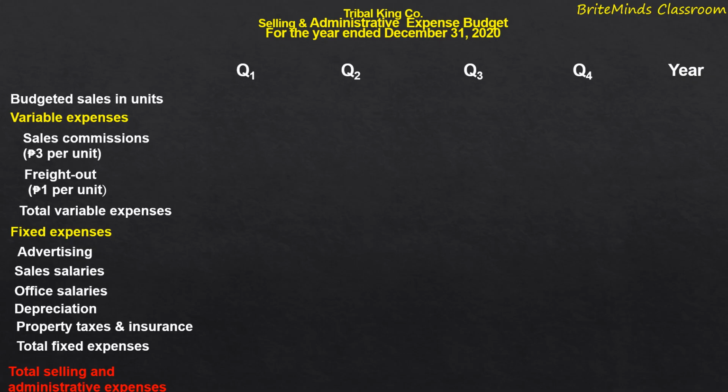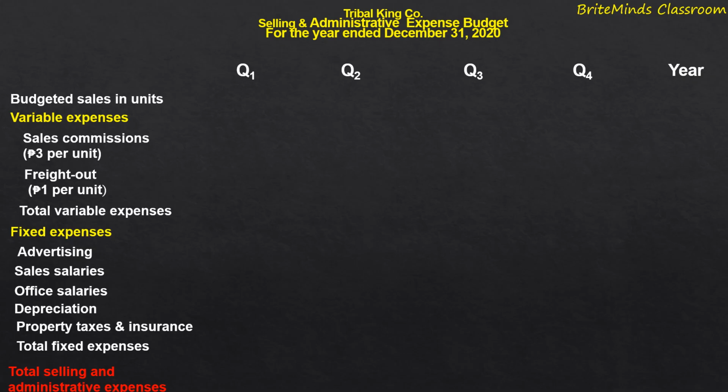Okay, so this is the pro forma of our selling and administrative expense budget. We will show the report in 4 quarters. We have quarter 1, quarter 2, quarter 3, and quarter 4, and then the year, and then the budgeted sales in units, and then the expenses are classified into two. We have the variable expense and the fixed expenses.